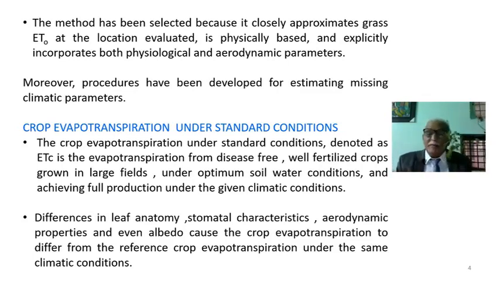So aerodynamic properties, next class I will tell, and even albedo. What is albedo? The ratio between the reflected and the incident radiation. These cause the evapotranspiration to differ from the reference crop evapotranspiration under the same climatic conditions.